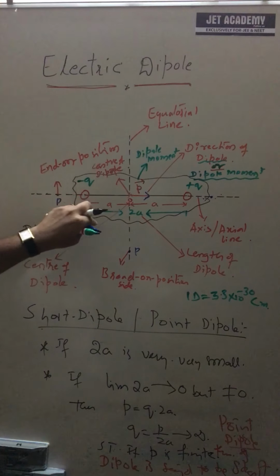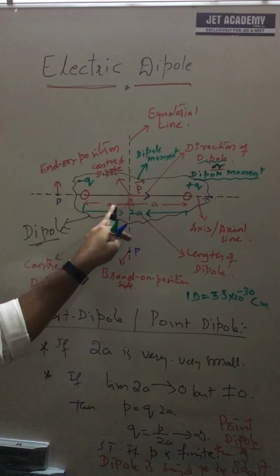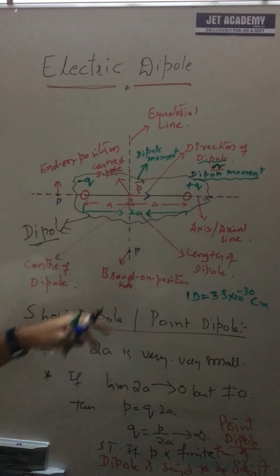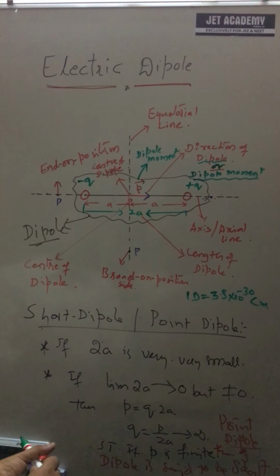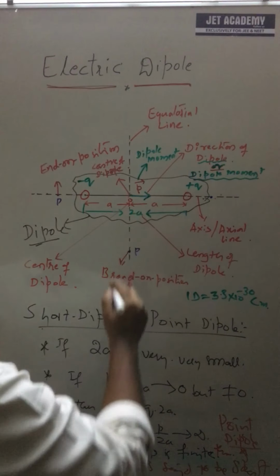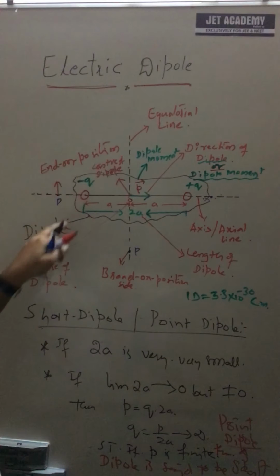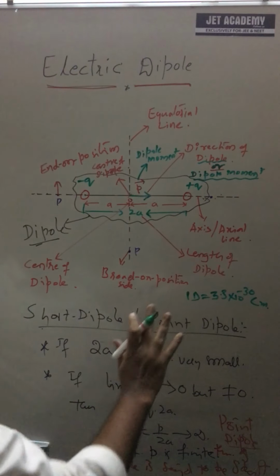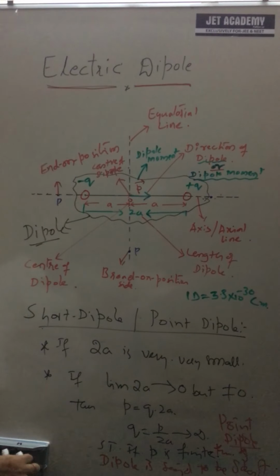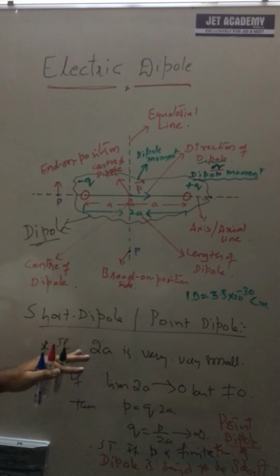The dipole moment is the product of the magnitude of either of the charges and the dipole length. Its direction is always from negative to positive, conventionally represented in the direction of the negative charge to the positive charge. With all these things, we are going to understand the remaining things. I request all of you to go through this, very simple. Be clear about all the terminologies, especially the dipole moment. Okay, thank you.